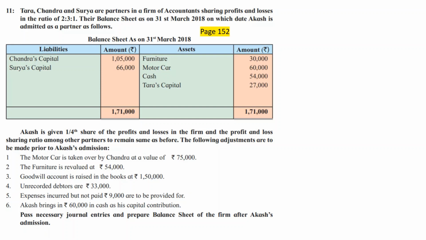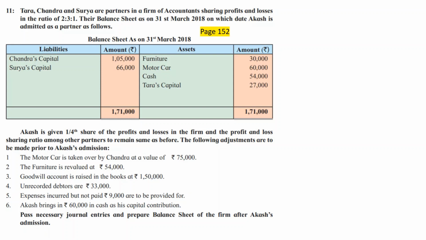Now the adjustments at the time of admission are: the motor car is taken over by Chandra at a value of rupees 75,000. Chandra is the receiver, the motor car is going out. Furniture is revalued at rupees 54,000. Current furniture is 30. New furniture value is 54. So there is an appreciation of 24.